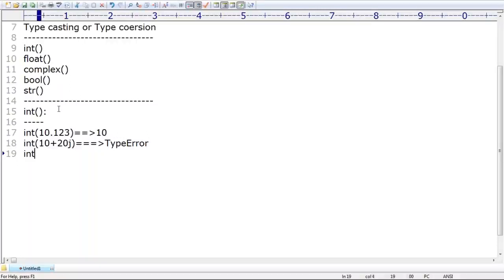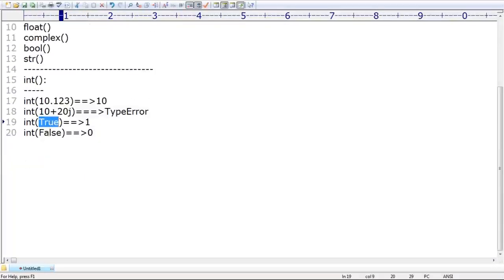Now a very special case: int of the boolean value true. What is the value we are going to get? 1. Int of true means 1, and int of false means 0, because internally these boolean values true and false are implemented as integral values. True means 1, false means 0.